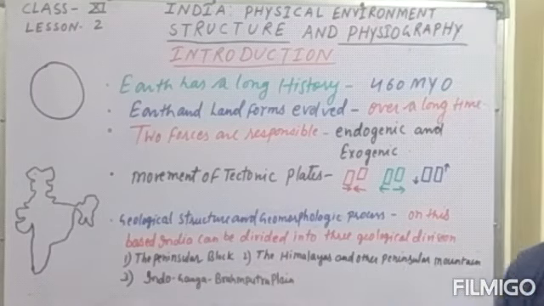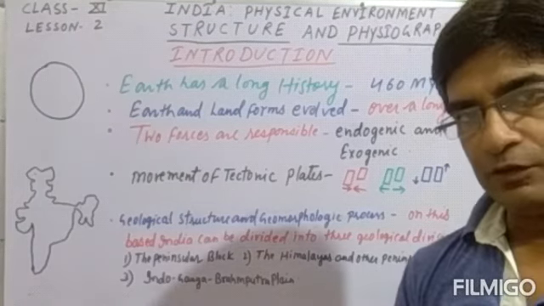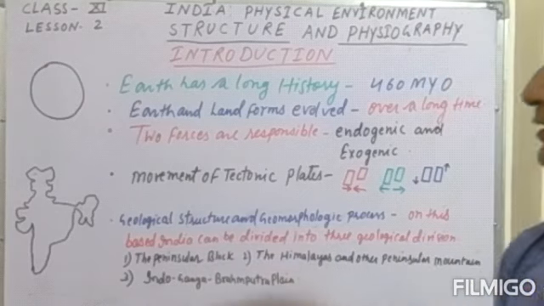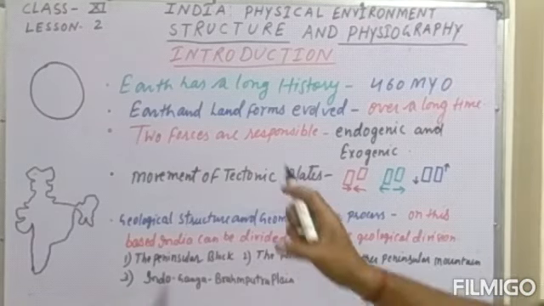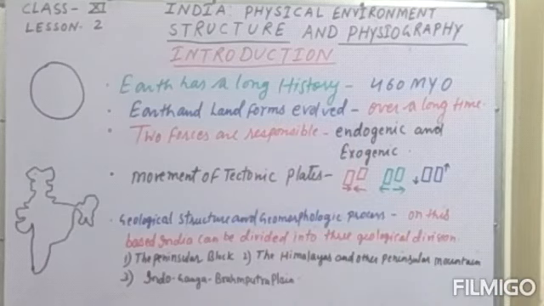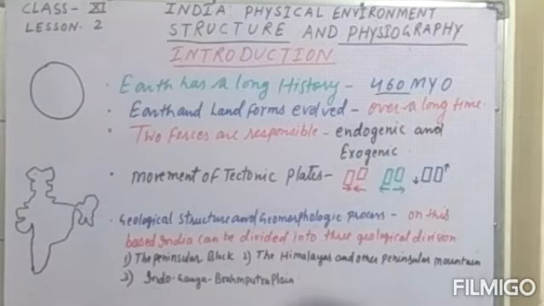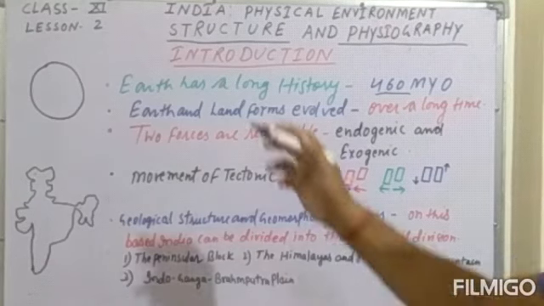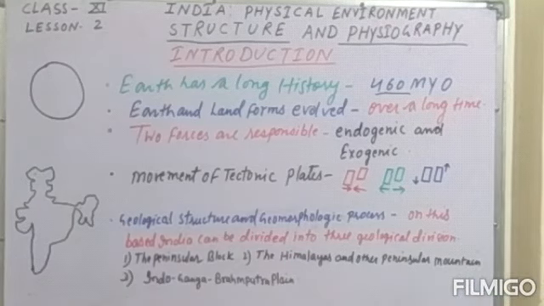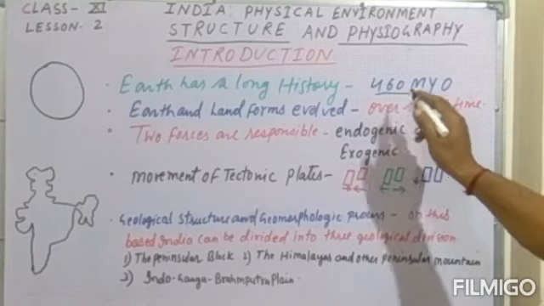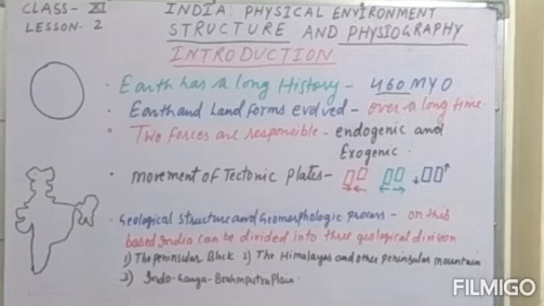First, I will also warm up the lesson with different types of information which I want to deliver here. So students, first, the earth has a long history. How old is it? The earth is about 460 million years old, which is the time period of the earth.